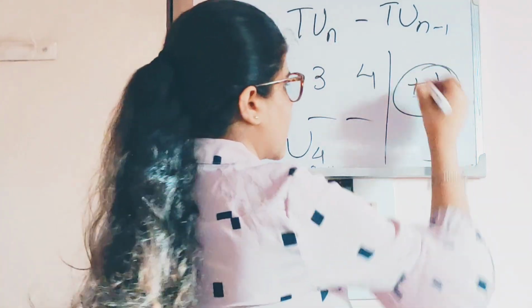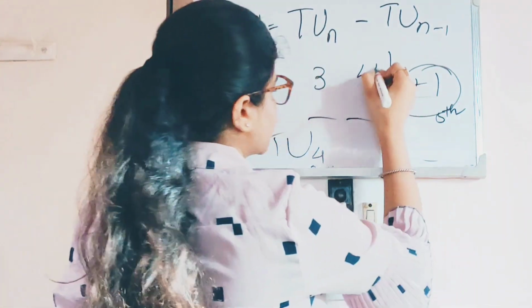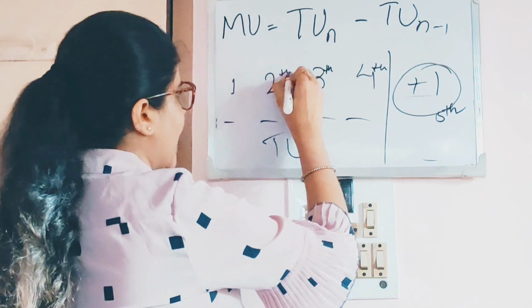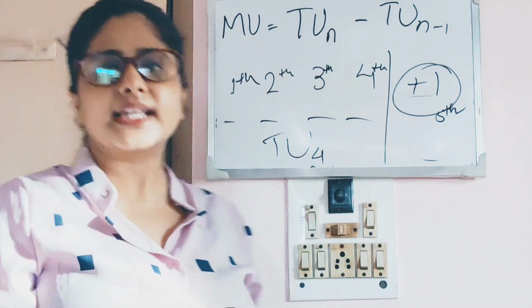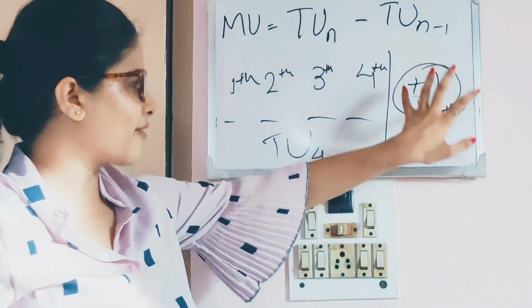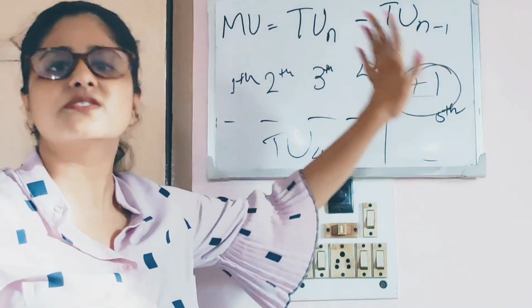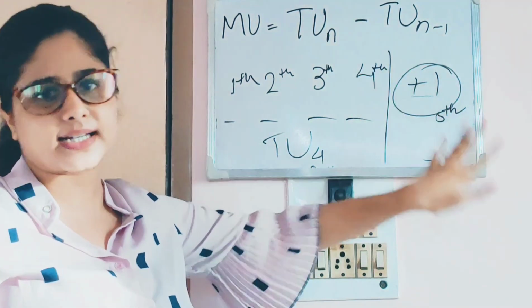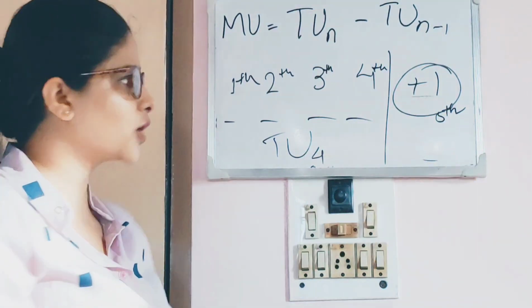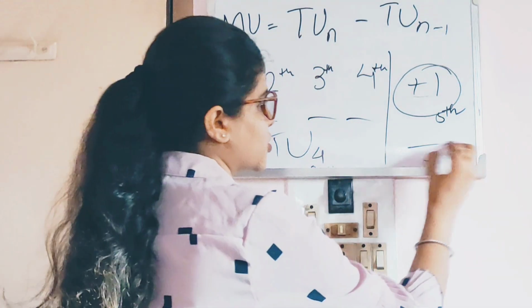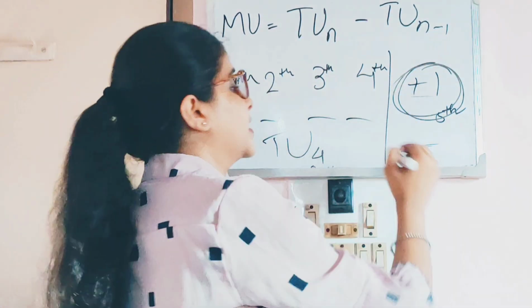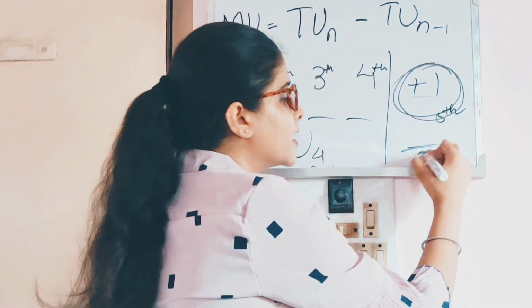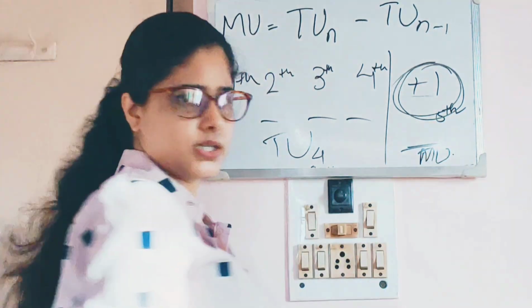Now this one becomes the 5th mango. So what is my basic duty that I tell you, that when I had this 5th mango, how satisfying was this mango? What was the utility or satisfaction that this 5th mango, this additional unit, gave me, is basically marginal utility.